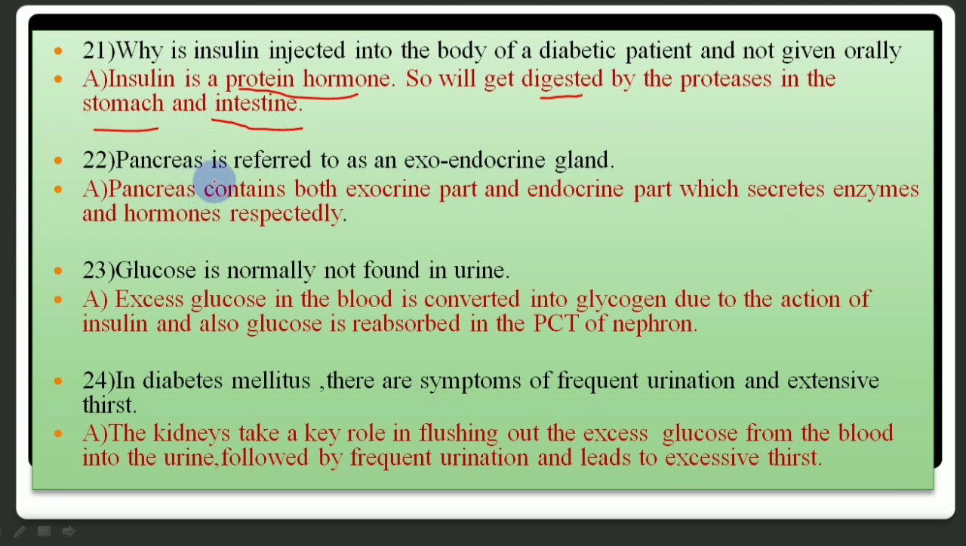Pancreas is referred to as an exoendocrine gland because the exocrine part of the pancreas secretes enzymes and the endocrine part of the pancreas secretes hormones. That's why it is called a heterocrine gland also.